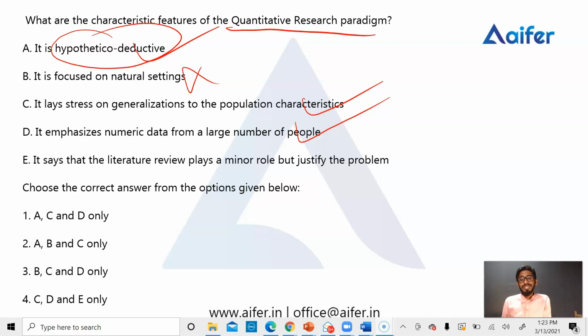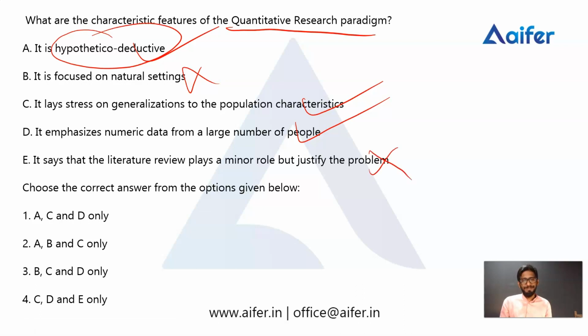Whereas qualitative research is an inductive approach, following an inductive approach. That's why there is no need to review more literature. So in qualitative research, there is only a minor role for literature review, whereas in quantitative research there is a major role for literature review. That's why here option C would be incorrect.